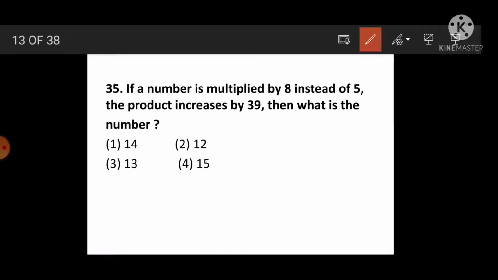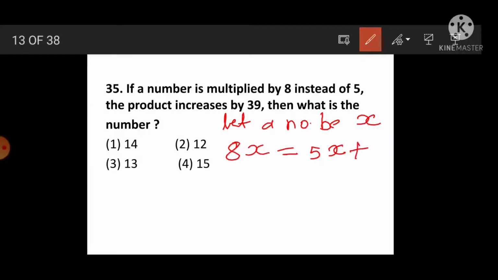For your understanding I am writing here, but at exam time it's not necessary. If multiplied by 8 means 8x, but instead number multiplied by 5 means 5x, and then the product increases by 39.